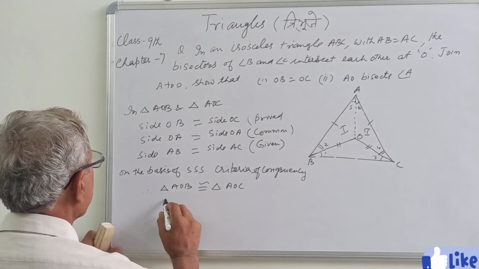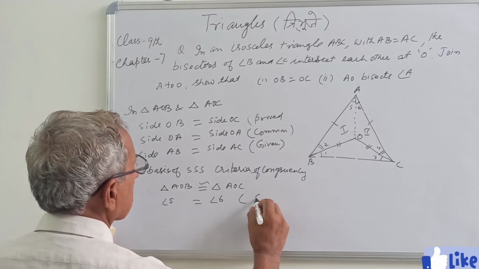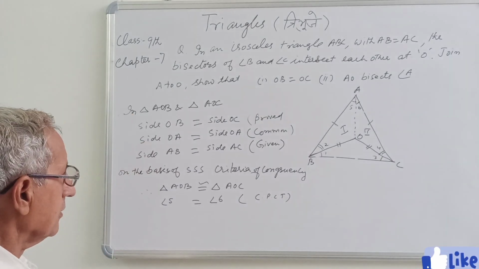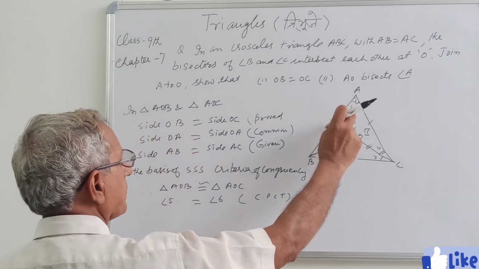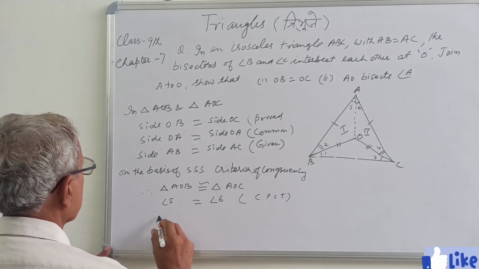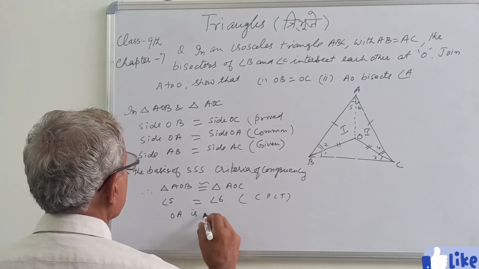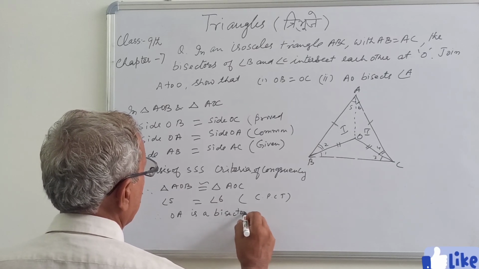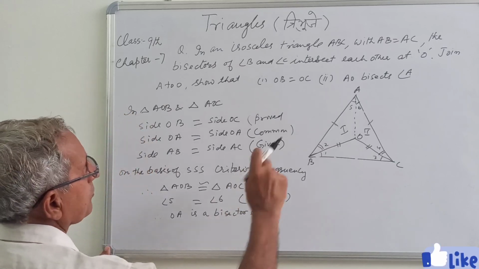So therefore angle 5 will be equal to angle 6, CPCT, corresponding part of the congruent triangle. So when we have proved angle 5 is equal to 6, means OA is a bisector of angle A. That was to be proved.